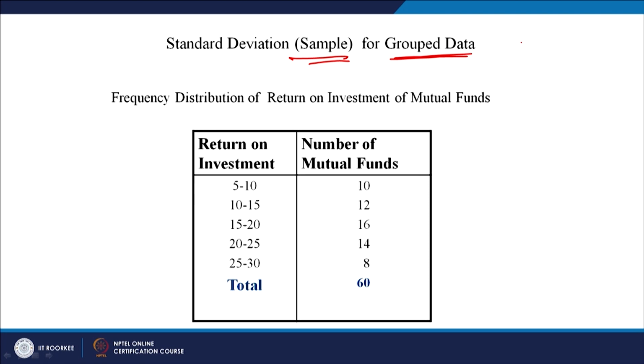It is a question on frequency distribution of return on investment of mutual funds. Let us say the return on investment is between 5 to 10 dollars, and there were such 20 mutual funds, and return was between 25 to 30, and there were such 8 funds. So, total 60 mutual funds. We want to find out standard deviation.